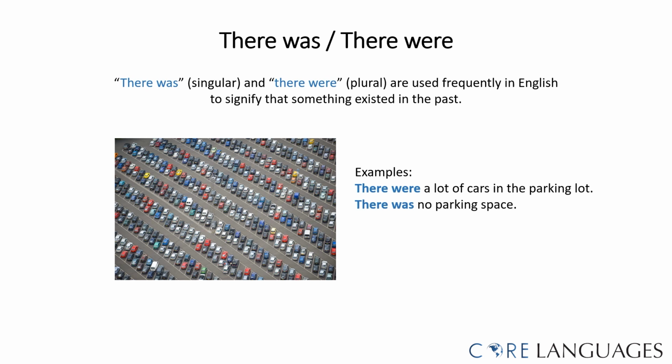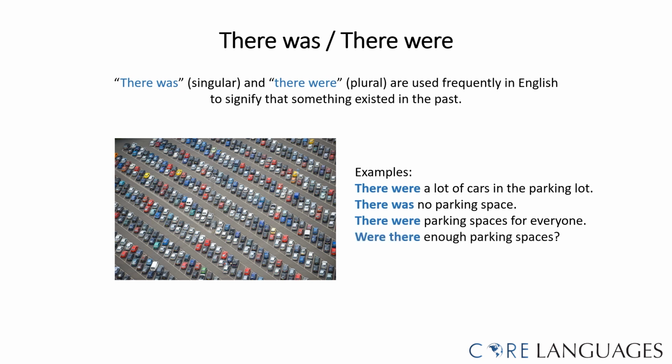There was no parking space. This sentence talks about a single parking space, so we need to use there was. There were parking spaces for everyone. This sentence talks about many parking spaces, so we need to use there were.